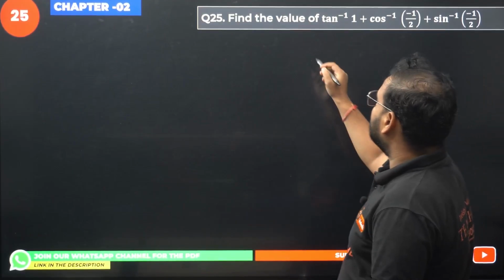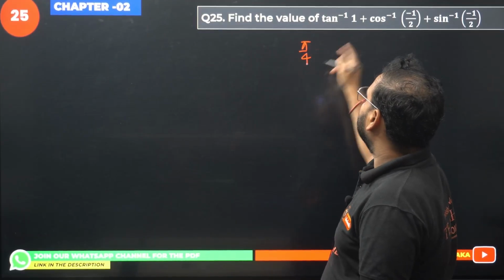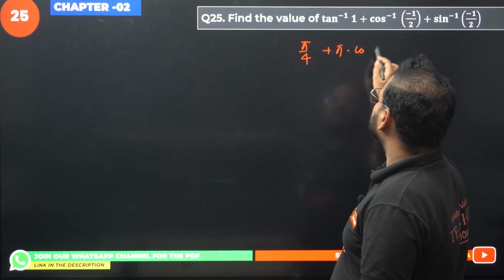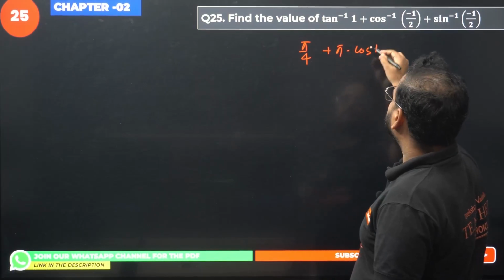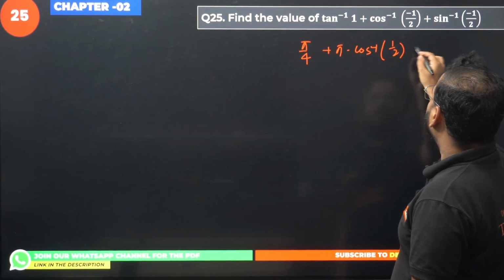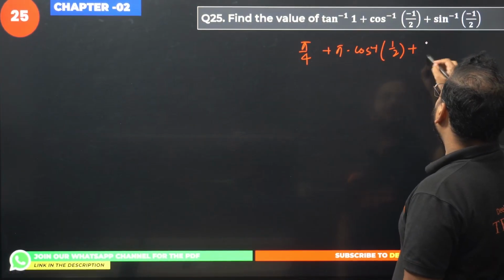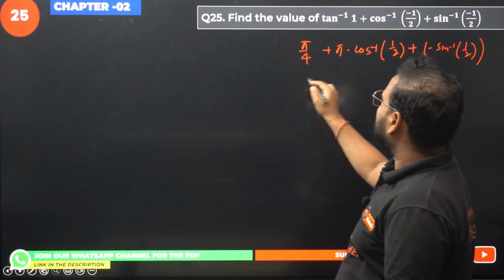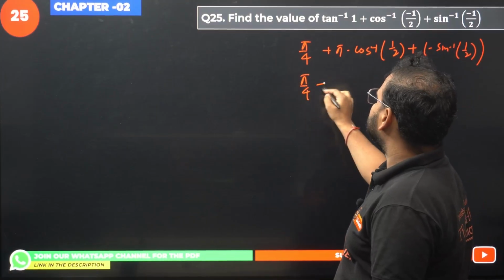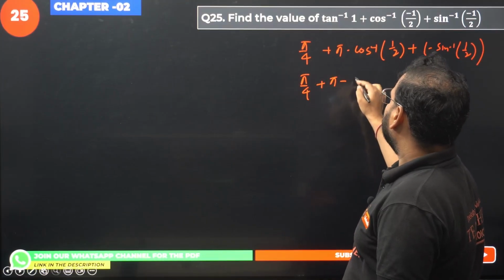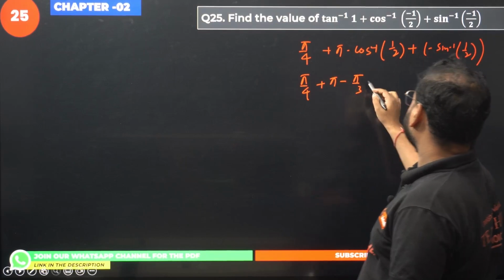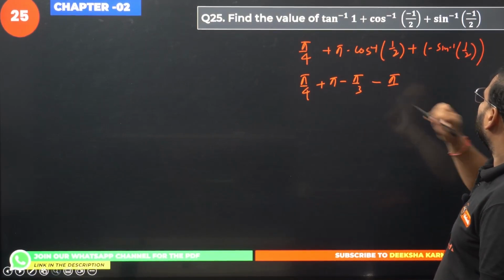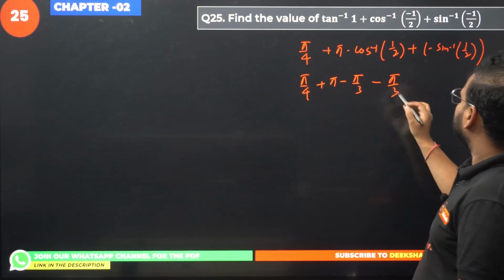Tan inverse of 1 is what? Pi by 4. Cos inverse of minus 1 by 2 is what? Pi minus cos inverse of 1 by 2, and plus, what is this going to be? Minus sine inverse of 1 by 2. Solve it. Pi by 4 plus pi minus pi by 3 minus pi by 6, right?